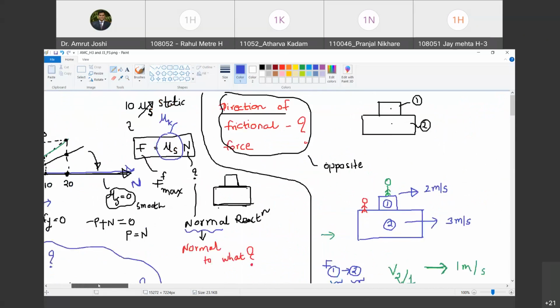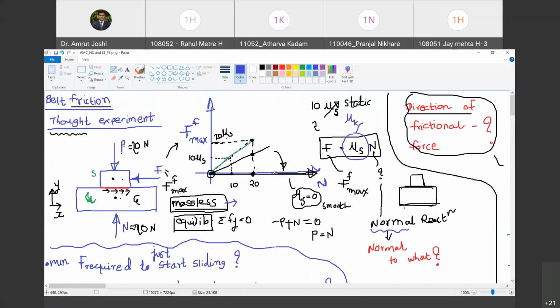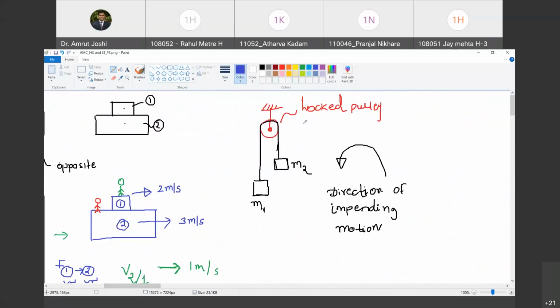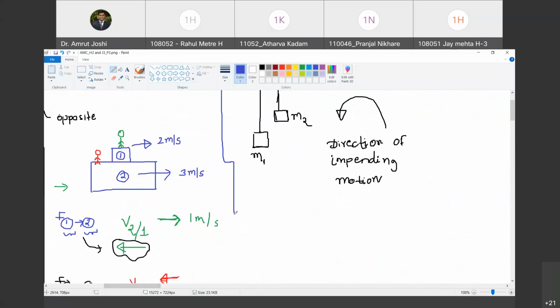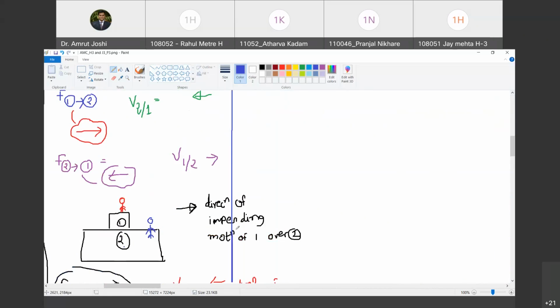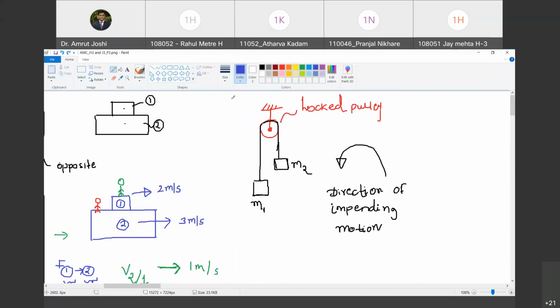So we have talked about two quantities now. One is the magnitude of frictional force by the law of friction, and second, the direction of frictional force. Happy? Yes. Okay. And now we are going to venture towards this experiment, which is called belt friction.